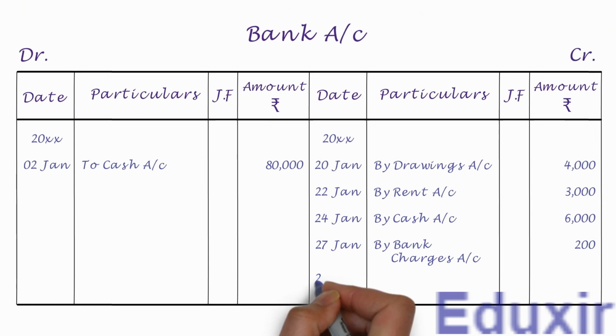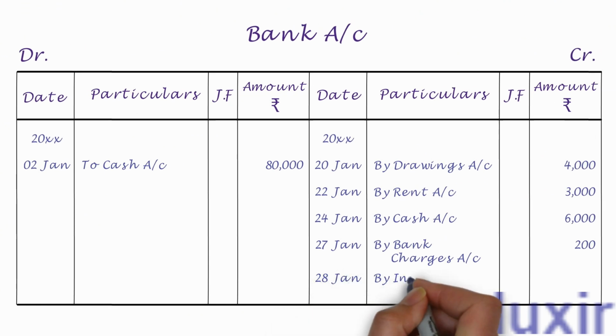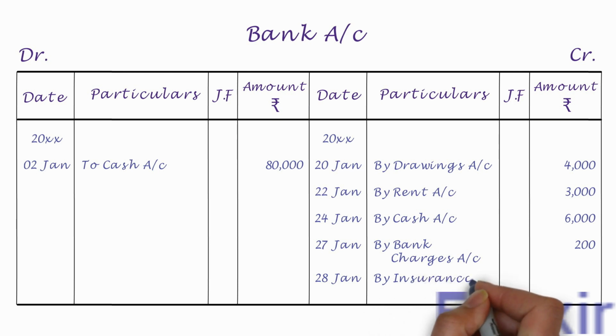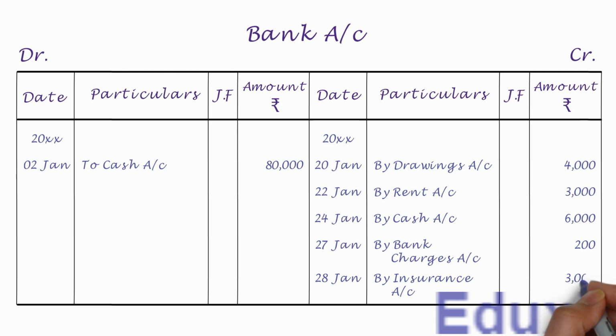Let us first write the date in the date column. Let us then write by insurance account into the particulars column. Let us write the credit amount of 3000 rupees into the amount column. With that, we have completed the posting of this journal entry into the bank account.